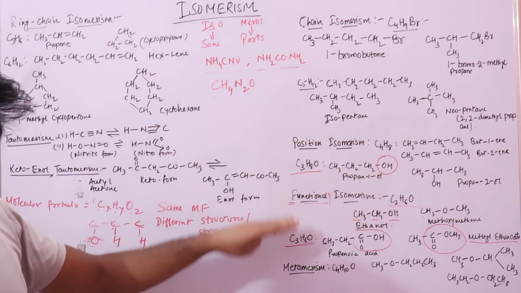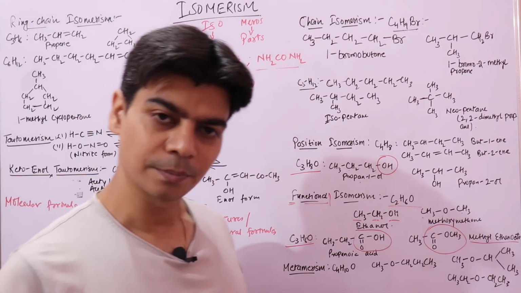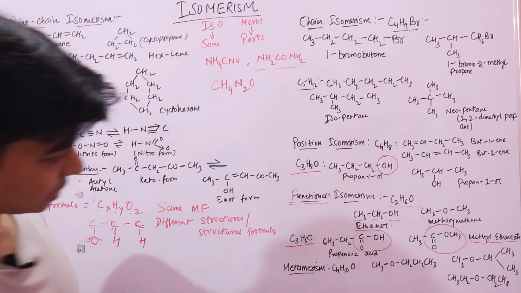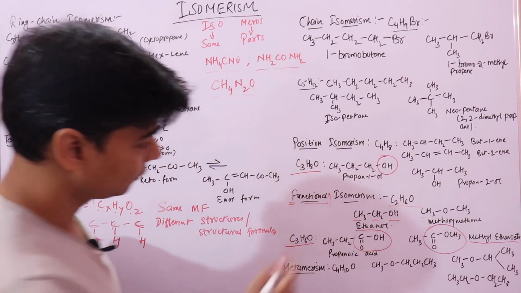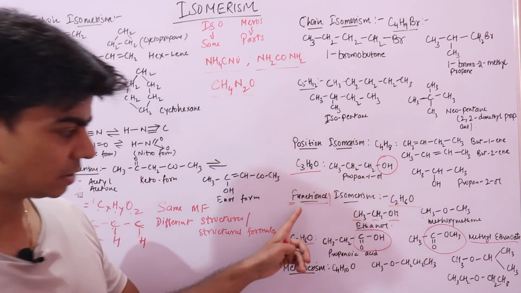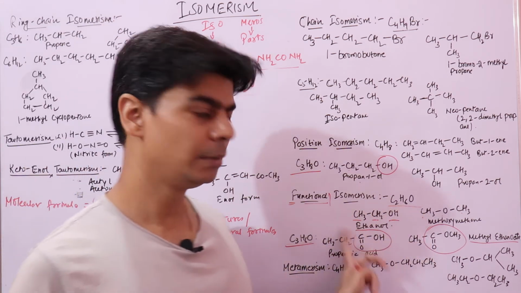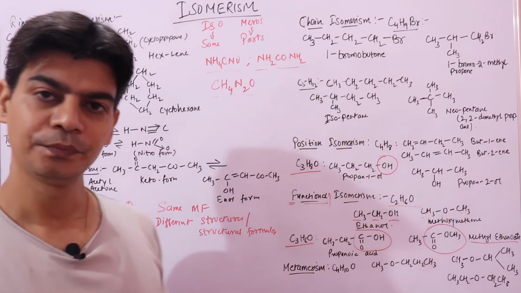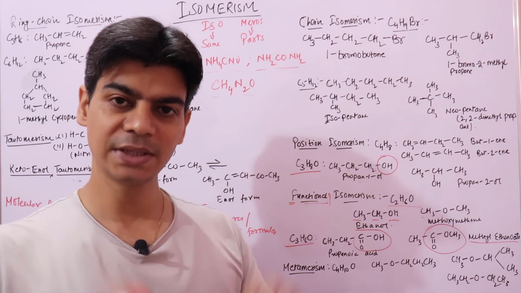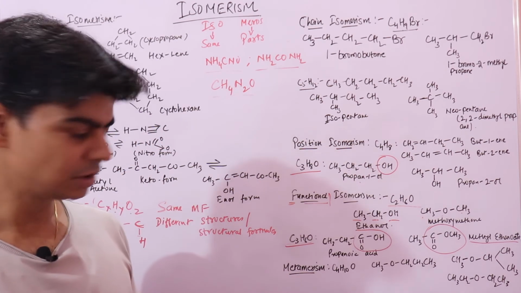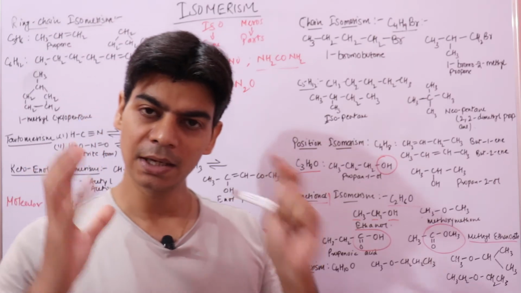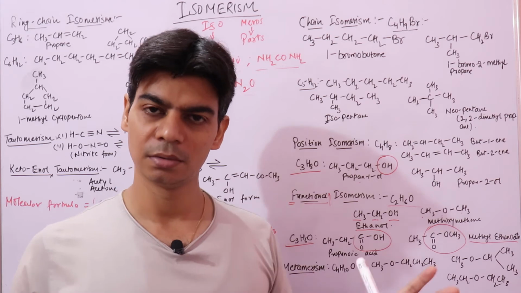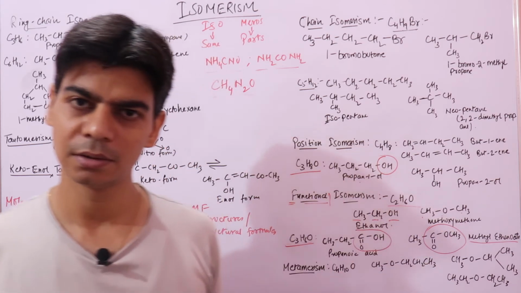Now we have metamerism, right? If you notice, there is functional isomerism. In functional isomerism, isomers belong to different families. Now in metamerism, isomers belong to the same family, but the arrangement of alkyl groups around the functional group is different, right?